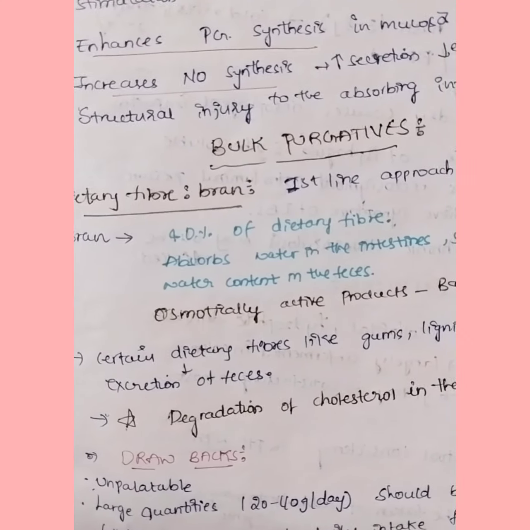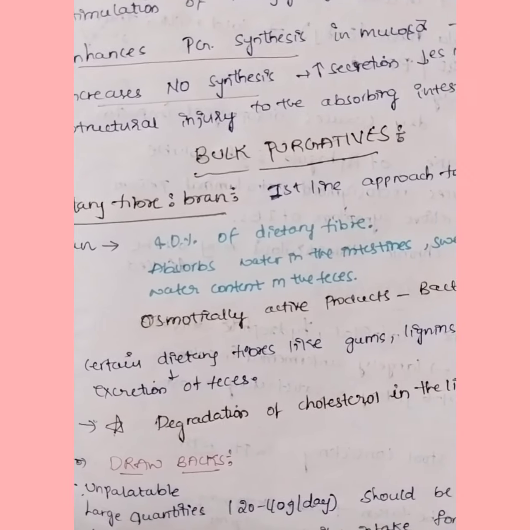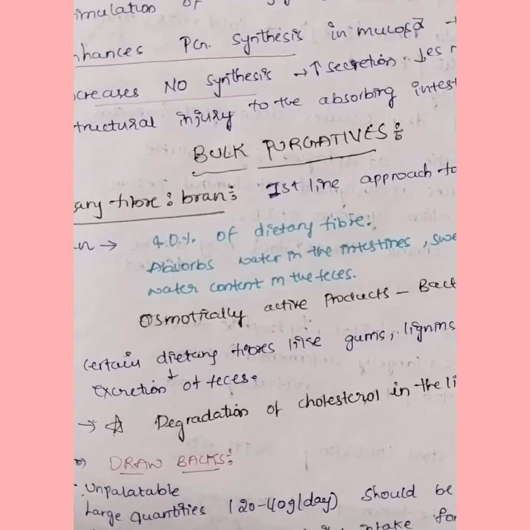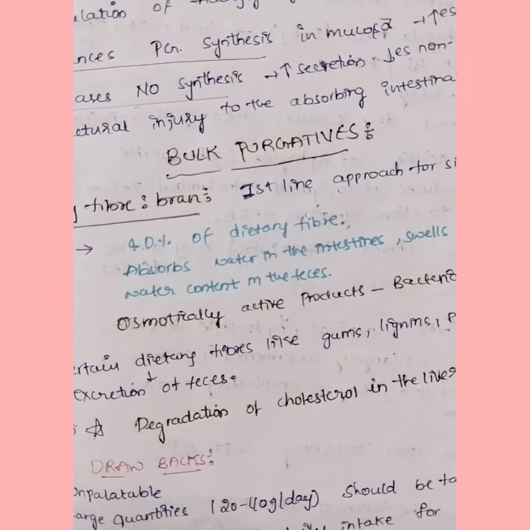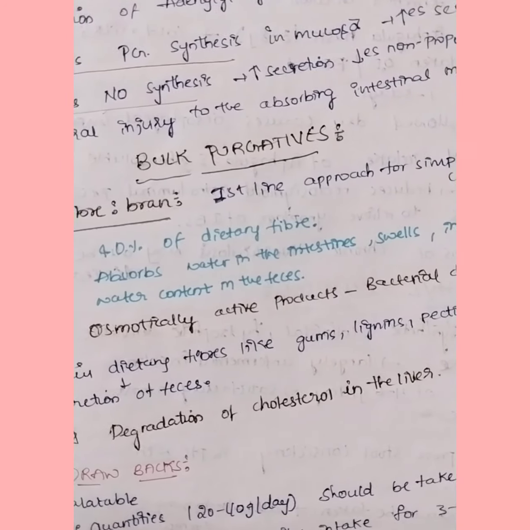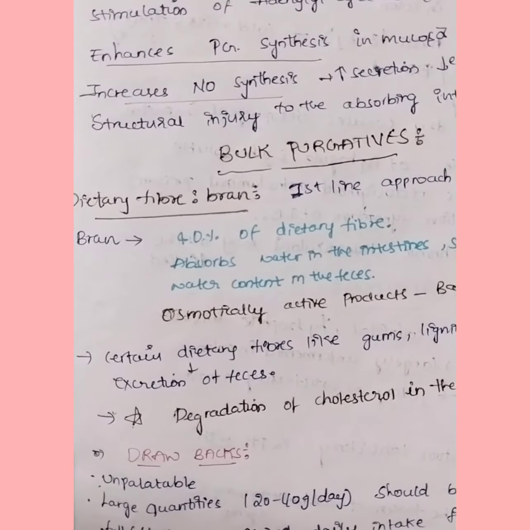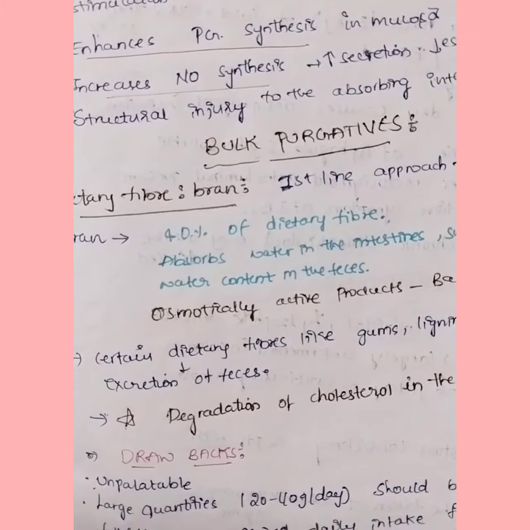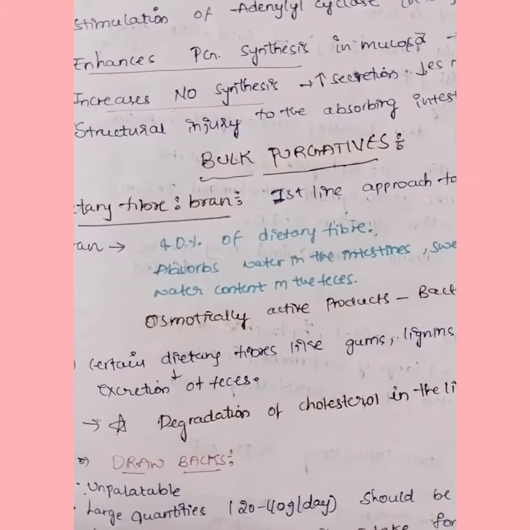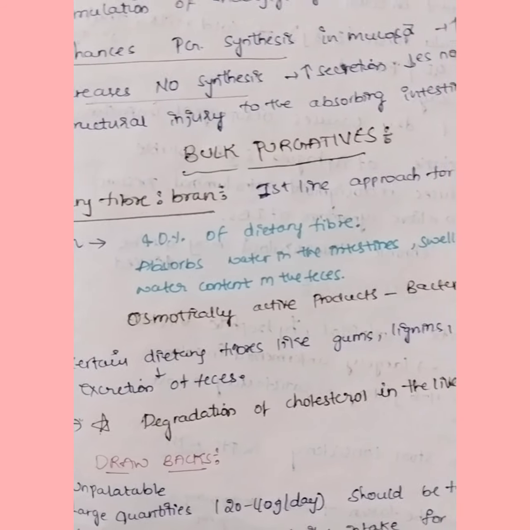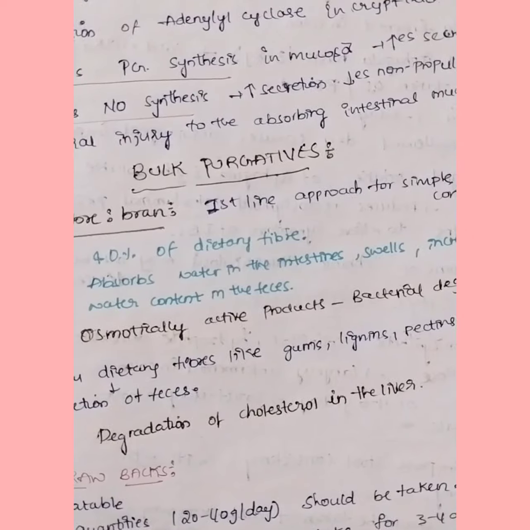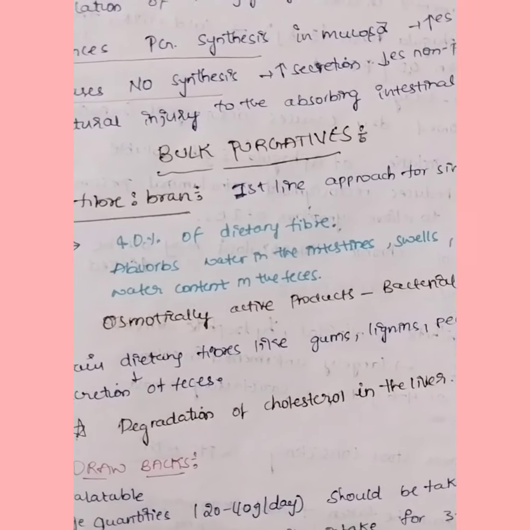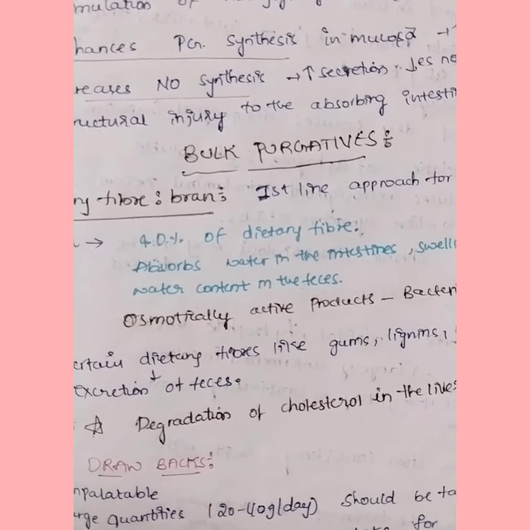Next, stimulation of adenyl cyclase; this adenyl cyclase will convert ATP into cyclic AMP. The cyclic AMP is secretory, so it secretes electrolytes and water in the crypt cells. Then it enhances the prostaglandin synthesis in the mucosa, which enhances the secretion of electrolytes and water again. It also increases the nitric oxide synthesis. This increases the secretions and decreases the non-propulsive movements, which helps in removal of the feces.